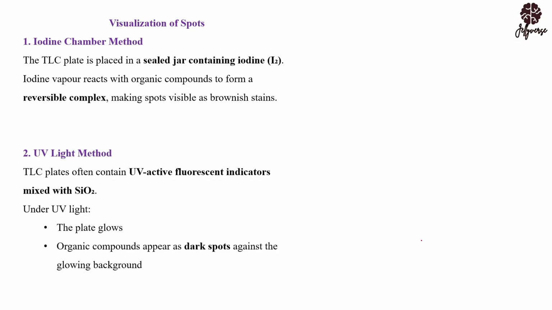Now the second one is the UV light method. Some of the spots are there. You can only spot it when you interact it with, let's say, a UV active fluorescent indicators.